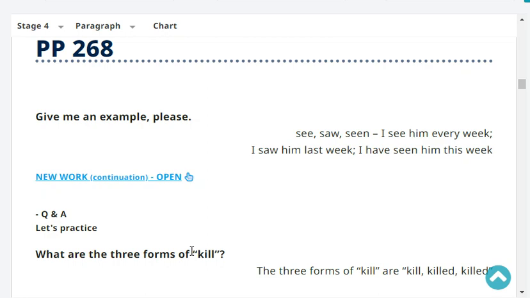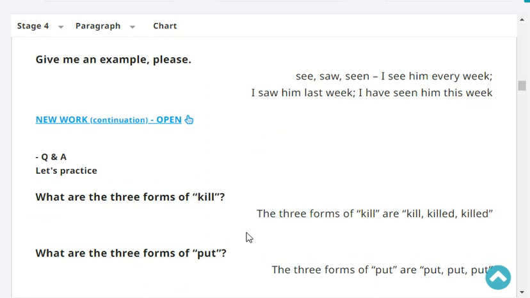I see him every week. I saw him last week. I have seen him this week. What are the three forms of kill?